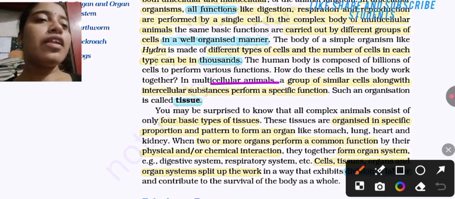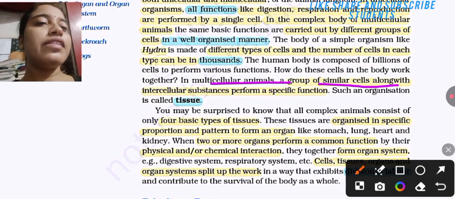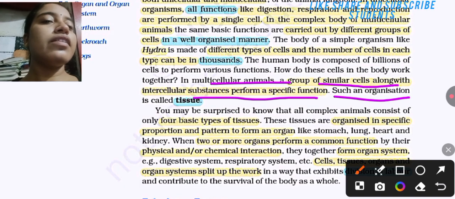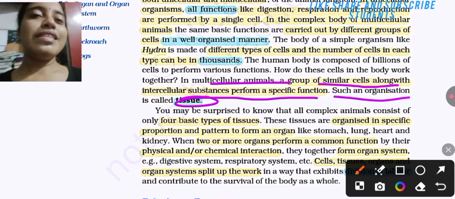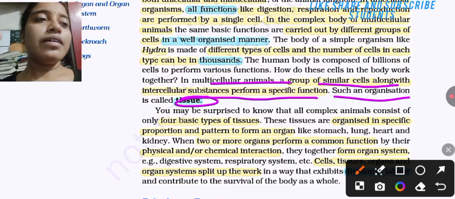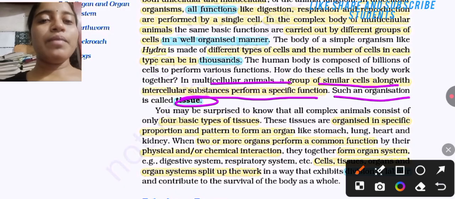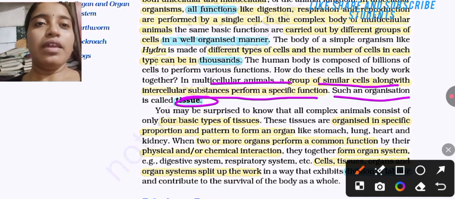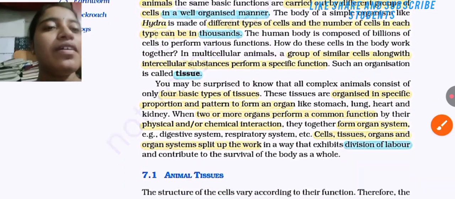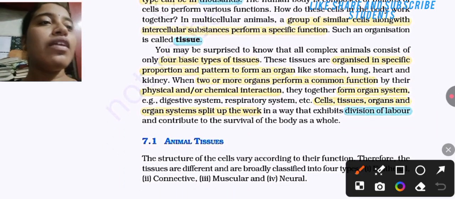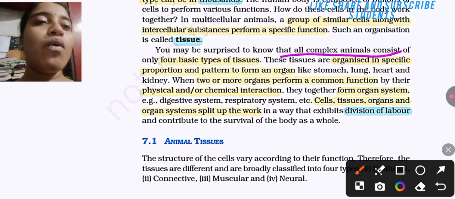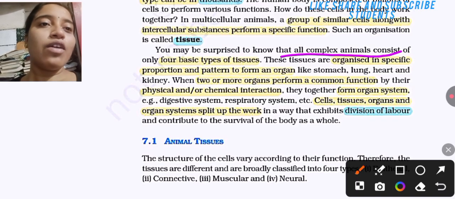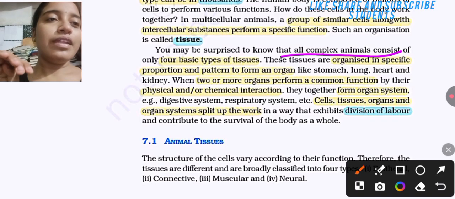In multicellular animals, a group of similar cells along with intercellular substance performing a specific function is called a tissue. The group of cells which perform a specific function is known as tissue. You may be surprised to know that all complex animals consist of only 4 types of tissue. All complex animals like humans are composed of 4 basic types of tissues.